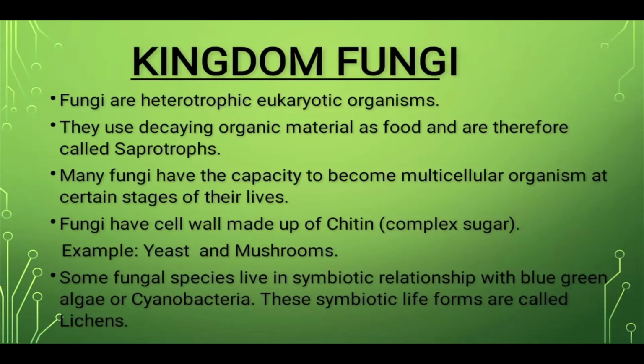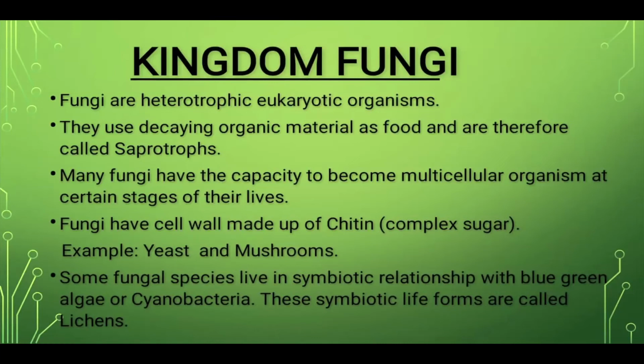This kingdom consists of unicellular eukaryotic organisms. These organisms have a cell wall which is made up of chitin material, but many of these organisms have the capacity to become multicellular at one or the other stage in their lives. Most of the time, fungi feed on dead and decaying matter, and that is why they are known as saprophytes. And the commonest example is yeast and mushroom.